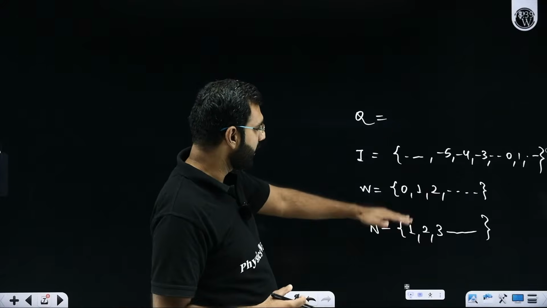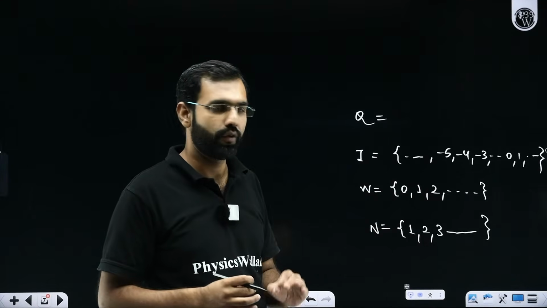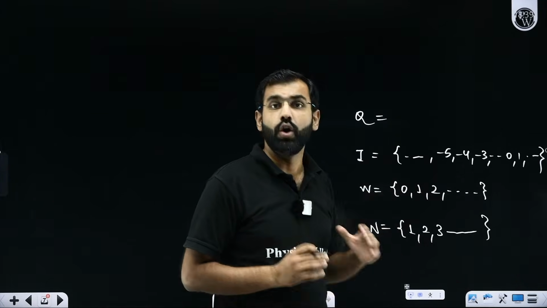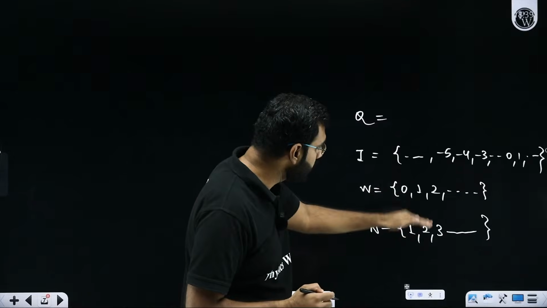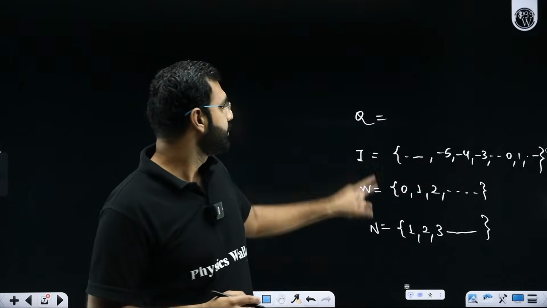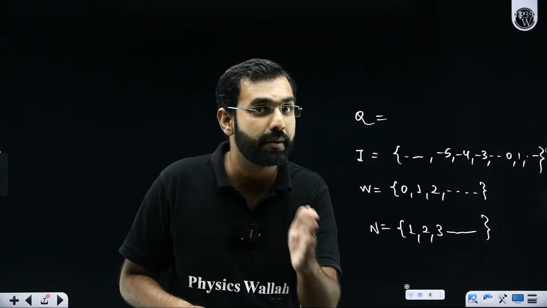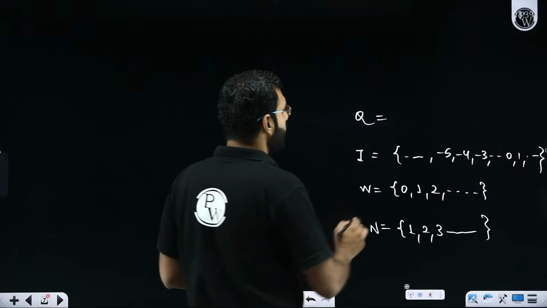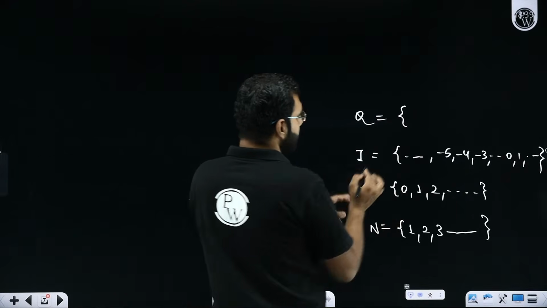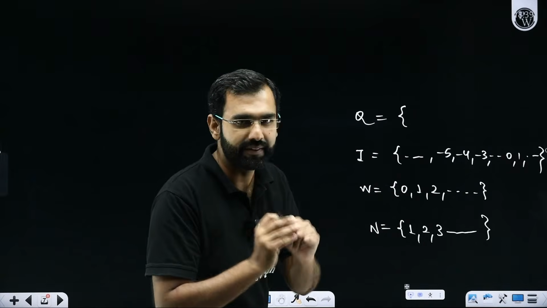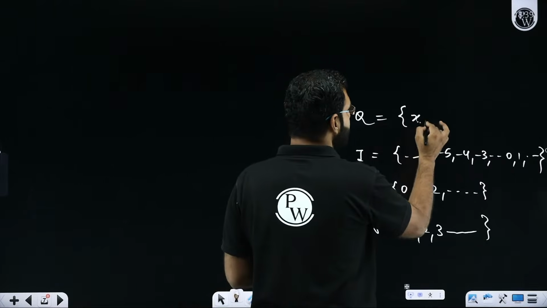Now, so far, I was writing these numbers in what form? In roster form. Roster form means I was denoting all the elements. Now, this set of rational numbers, I'll be writing in the set builder form. Sir, what is set builder form? Set builder form says that this set Q contains elements.